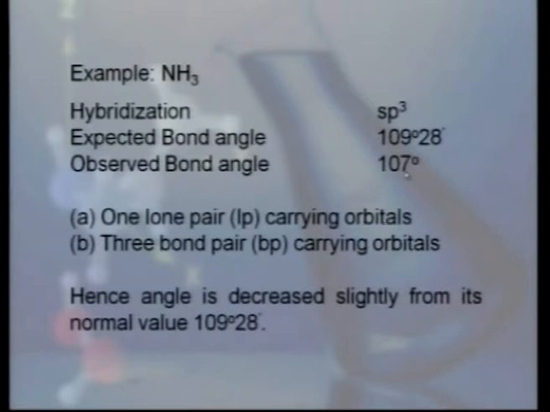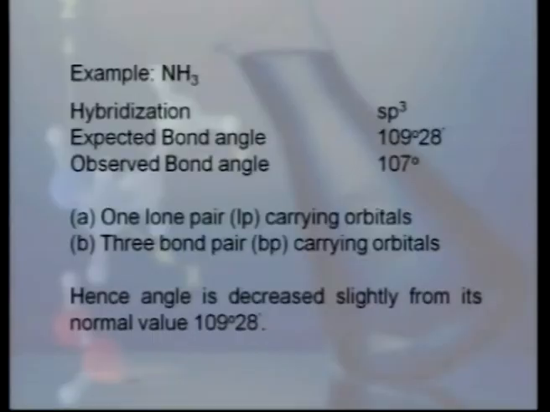In case of ammonia molecule, there is one lone pair carrying orbital and three bond pair carrying orbitals. Hence lone pair bond pair repulsion forces the bond pair carrying orbitals close to each other, and hence angle is decreased slightly from its normal value and it reaches the value of 107 degree.